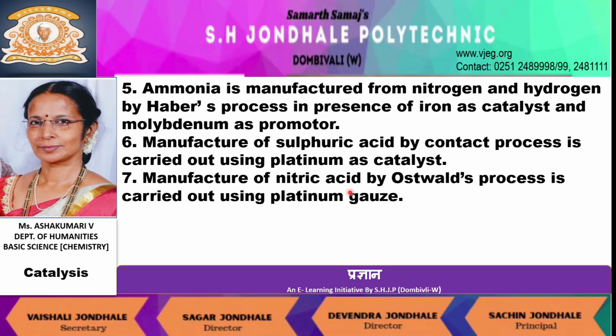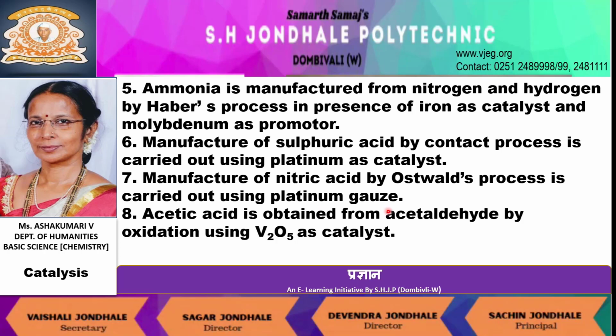Manufacture of nitric acid by Ostwald's process is carried out using platinum gauze. Acetic acid is obtained from acetaldehyde by oxidation using vanadium pentoxide as catalyst.